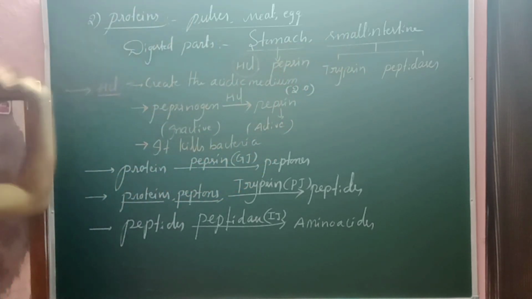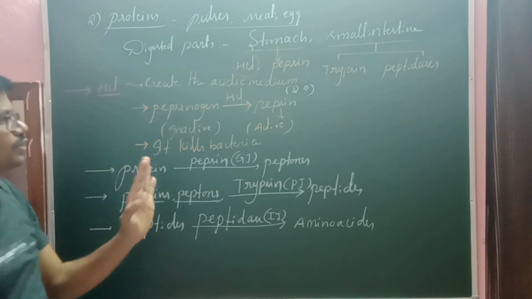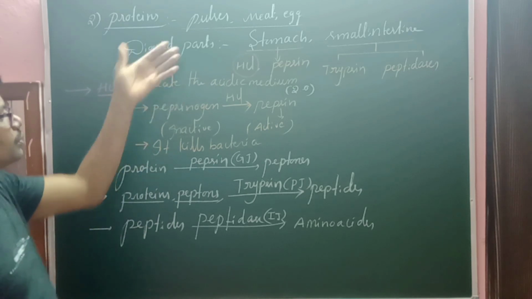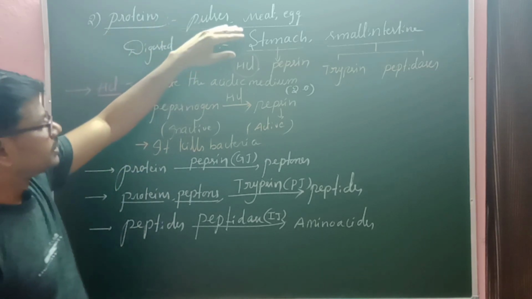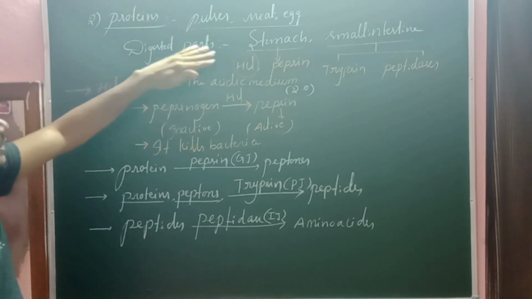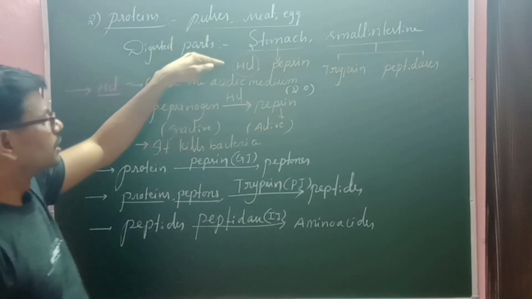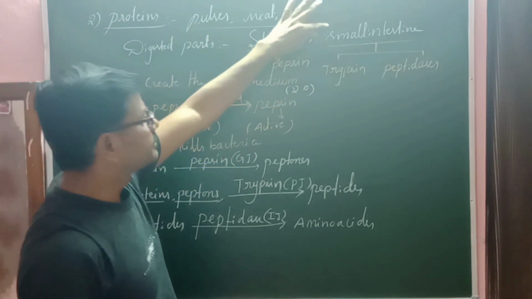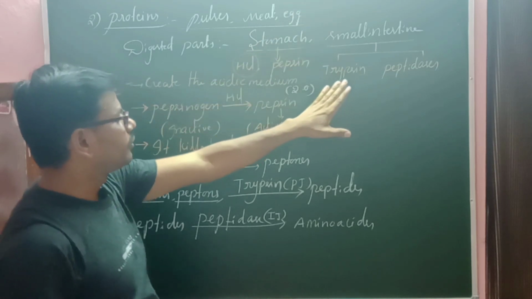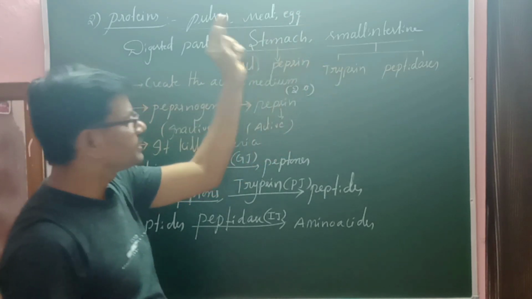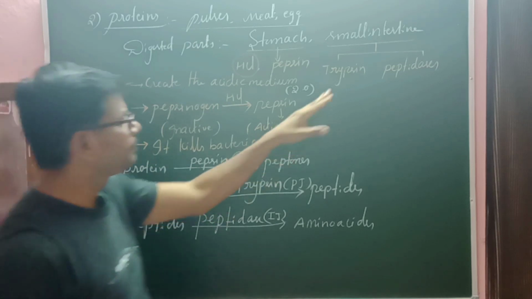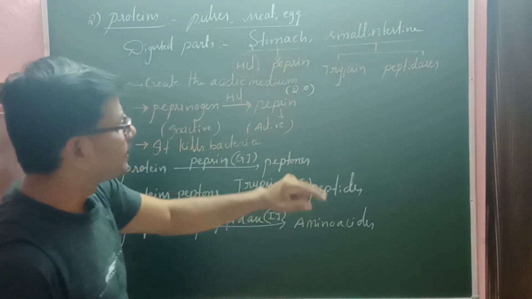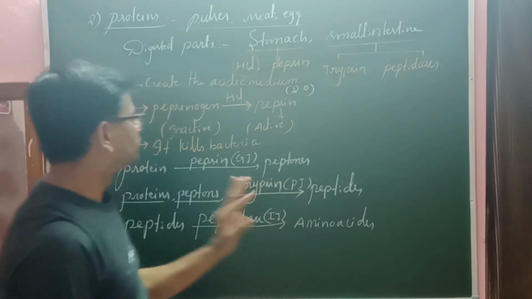There is no protein digestion in the buccal cavity because there are no proper enzymes, as well as no proper pH to digest the proteins. The stomach and small intestine favor digestion of proteins due to the production of gastric juice which contains HCl and pepsin. The small intestine also favors it because trypsin is received from the pancreas into the duodenum, which is a part of the small intestine, and peptidases also come from the intestinal juice.